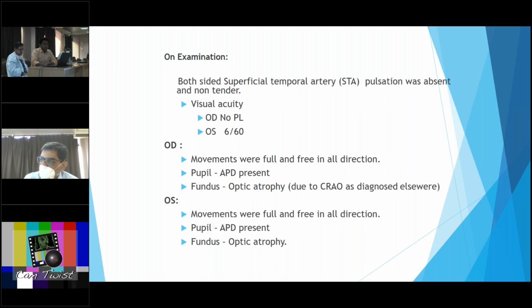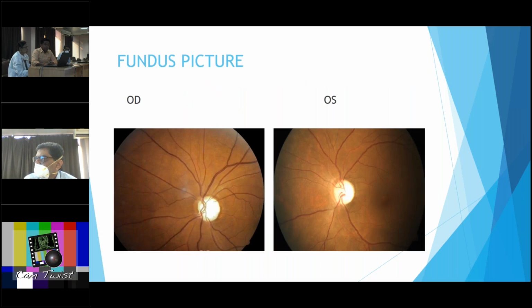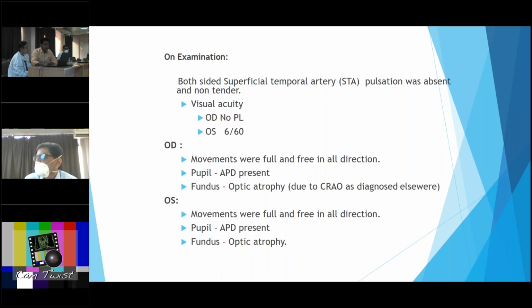On examination, both-sided superficial temporal artery perfusion was absent and non-tender. Visual acuity in the right eye showed absence of perception of light, and in the left eye 6/60, which improved to 6/24 with pinhole. Right eye movements were full and free in all directions. Pupils show APD. Fundus optic atrophy was present, which might be due to the CRAO, which was diagnosed elsewhere previously.